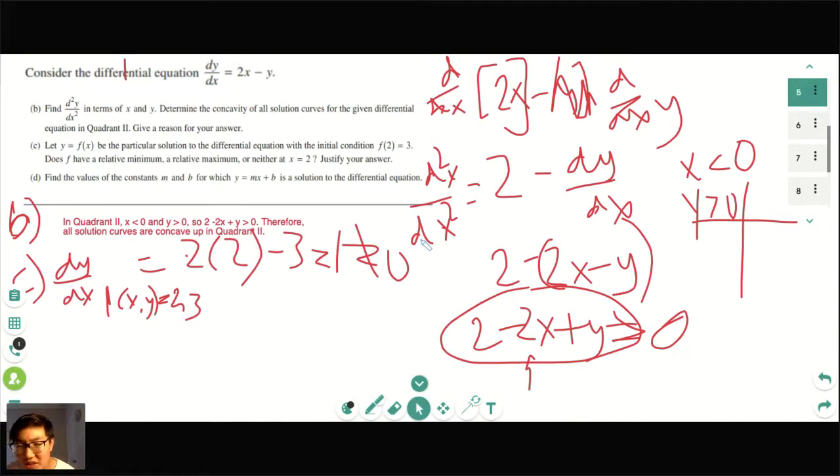Can we just plug into the derivative? Basically, yes. Is 1 equal to 0? No. Okay, and part D, we're running a little short on time. We only have 5 minutes.